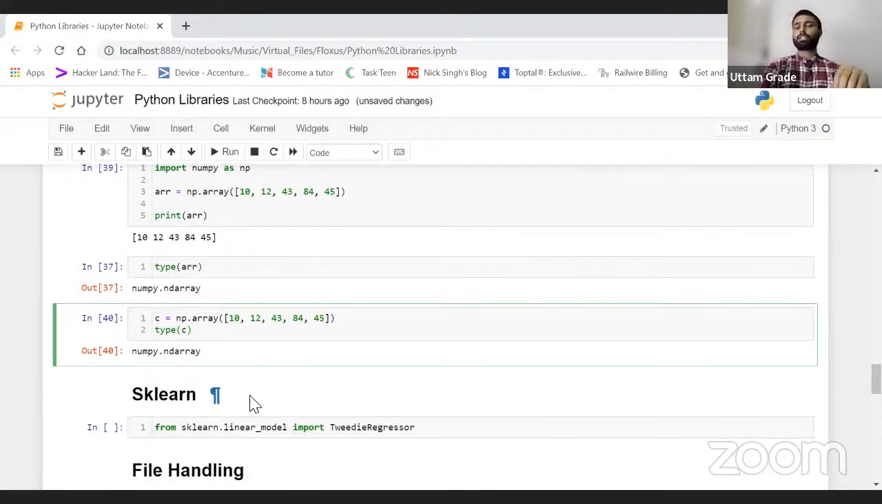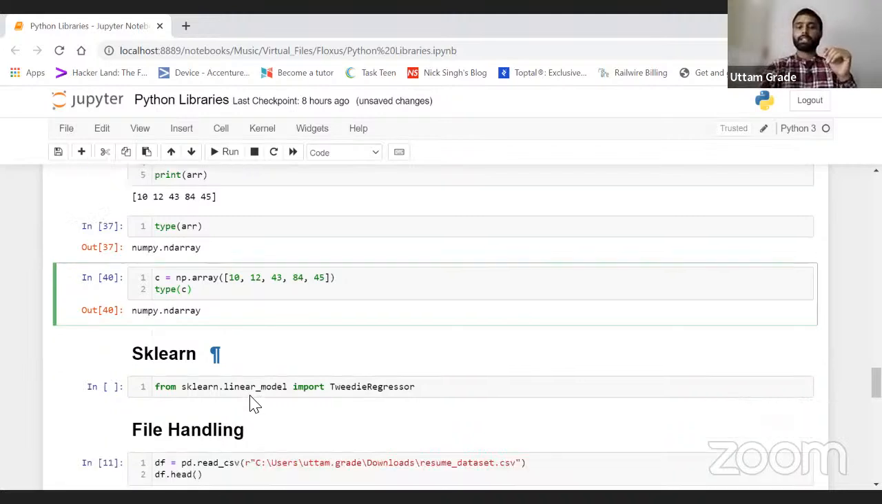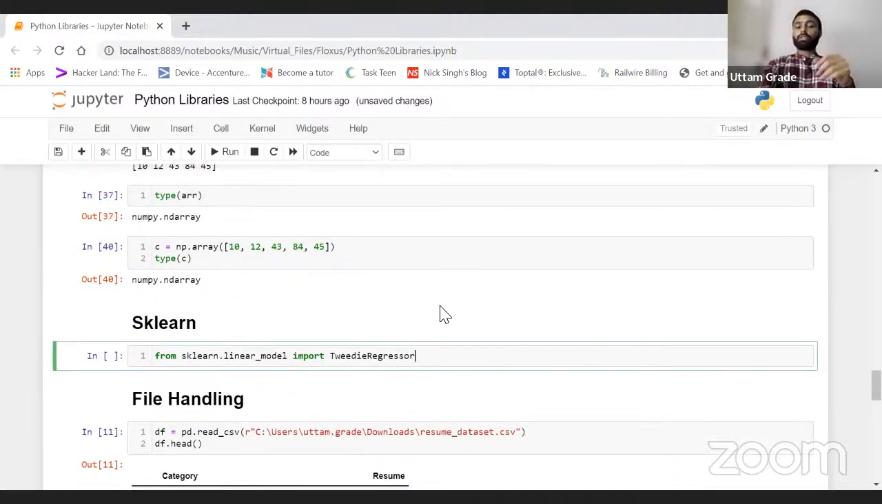Now we have understood numpy, what exactly pandas is, and what parameters and functions we have in pandas. As I told you, sklearn is a library. Like the way we have numpy and pandas, in the same way we have the sklearn library.